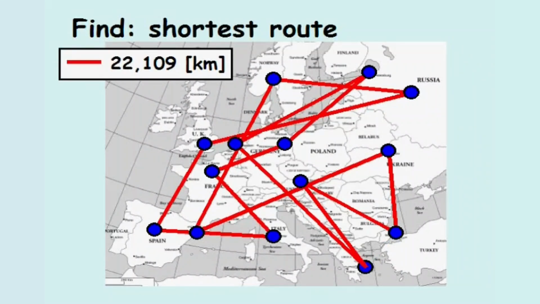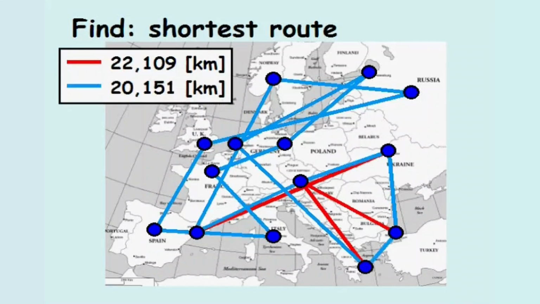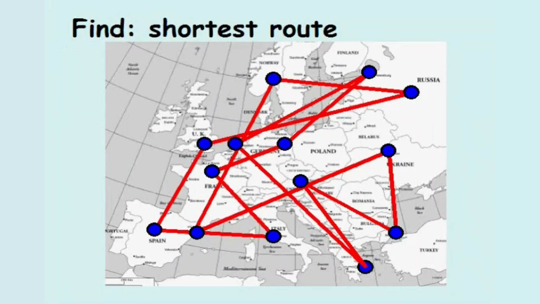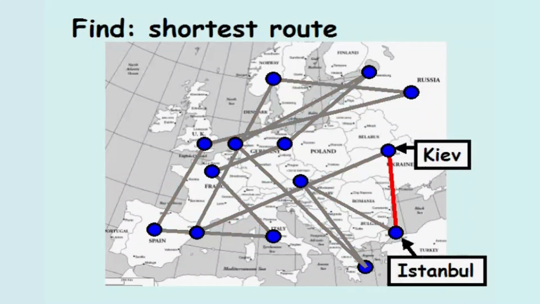Currently, this route totals 22,109 kilometers. If the algorithm makes the suggested route revision, the total distance would reduce to 20,151 kilometers, but still be far from the shortest route. The only path between consecutive cities of this species route, which may be part of the optimal route, is the path between Istanbul, Turkey, and Kiev, Ukraine.